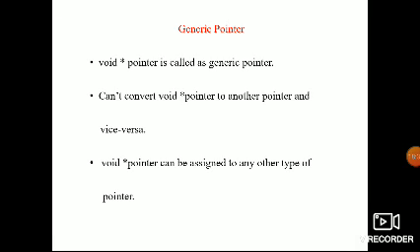If you want to use any pointer variable, you can assign the void pointer to it, but we cannot convert. So void is used to return the value.